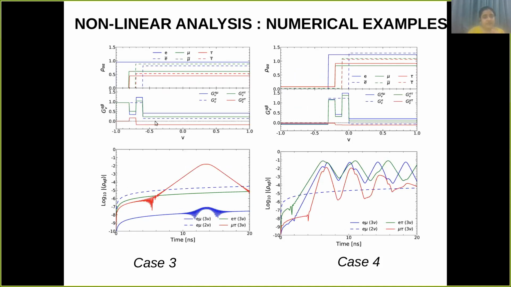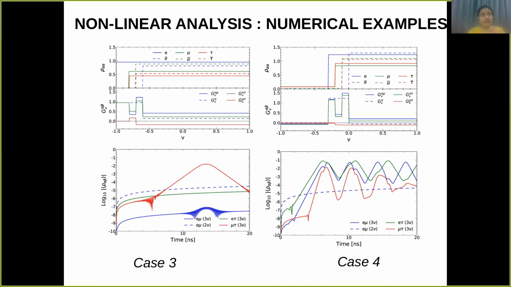The third example shows that there was no crossing in the ELN, but with the addition of the third flavor, mu tau develops a crossing. So in the nonlinear picture, the mu tau off-diagonal element grows. And the fourth case is also where there is a crossing in the ELN, and with the addition of the third flavor, E mu, E tau, and mu tau all have crossings, but here the crossings are in the backward direction for E mu and E tau, but the off-diagonals grow. So these four examples clearly show what the effect of the third flavor can be.